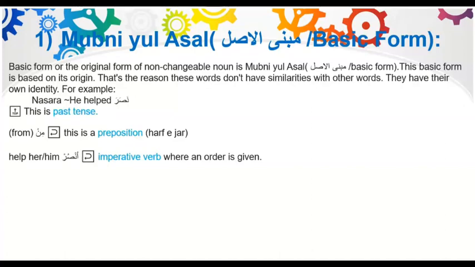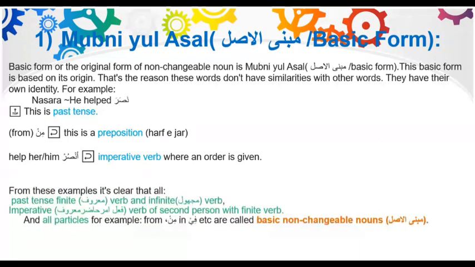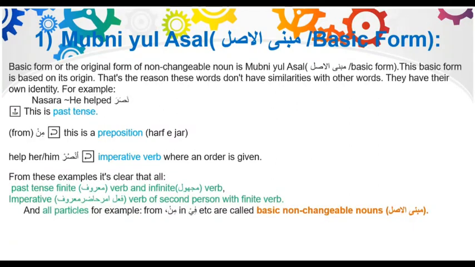For example, nasara, he helped. This is a past tense verb. Min, from. This is a preposition or harf jar. Unsur, help her or help him, is an imperative verb where an order is given.